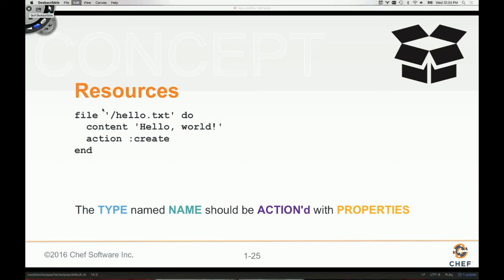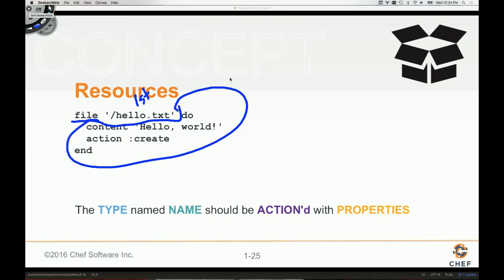Something that isn't clear initially is that this is a method right here. So this file right here is just a method that's being defined somewhere in the bowels of Chef. This is the first parameter that's being provided. What's being provided second is this thing right here, which is really a block. This thing is called a block, and I want to call it the second parameter that's being provided. And this block is something very similar to what you see here.